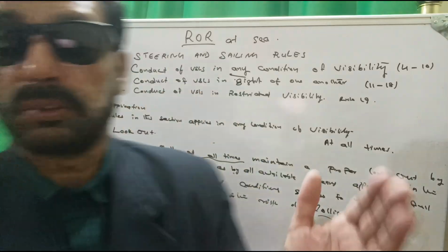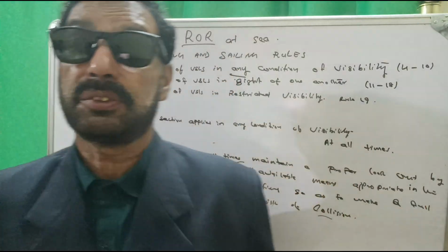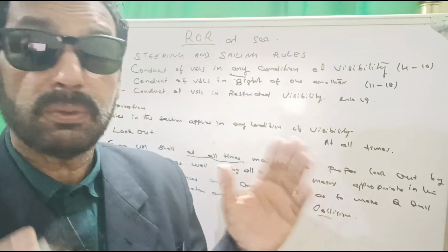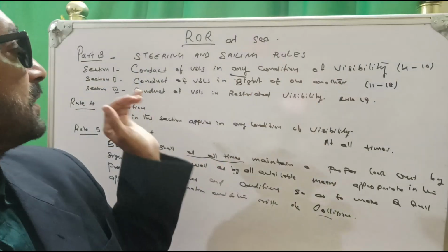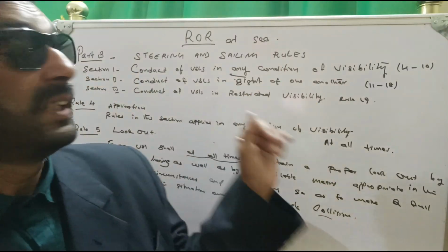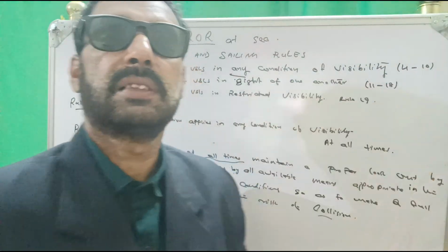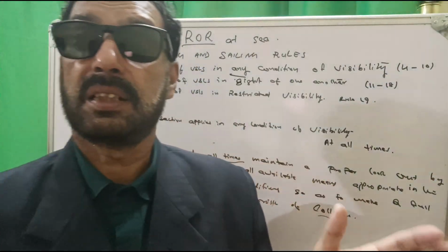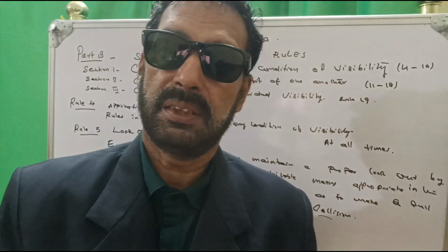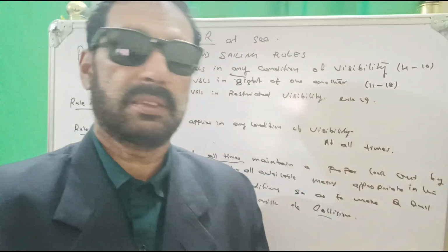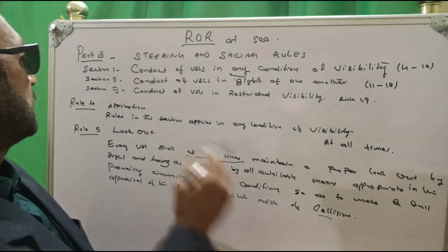Section 1, conduct of vessels in any condition of visibility, any visibility, all the time. Section 2, conduct of vessels in sight of one another, seeing in sight of one another. Section 3, conduct of vessels in restricted visibility. The vessel cannot be seen, restricted visibility. What we can do, that is section 3.